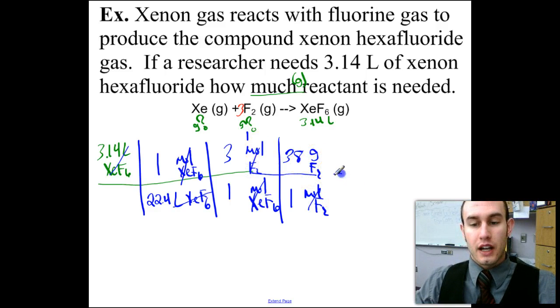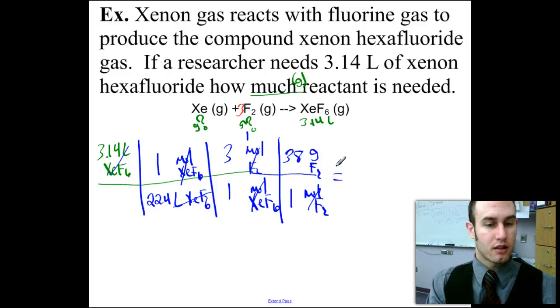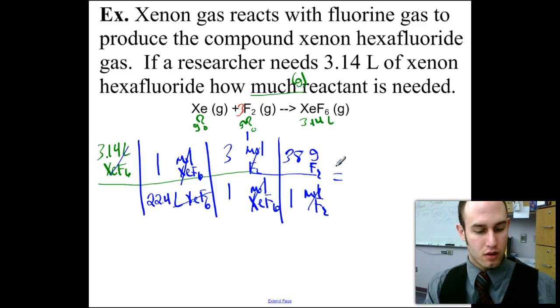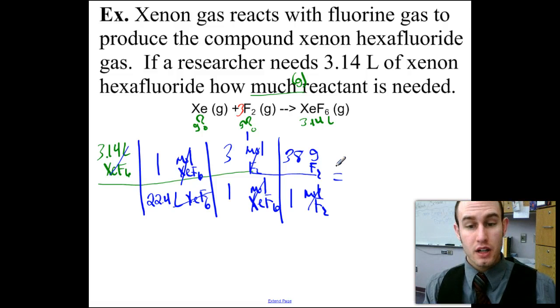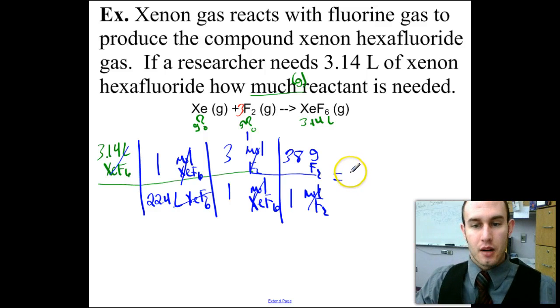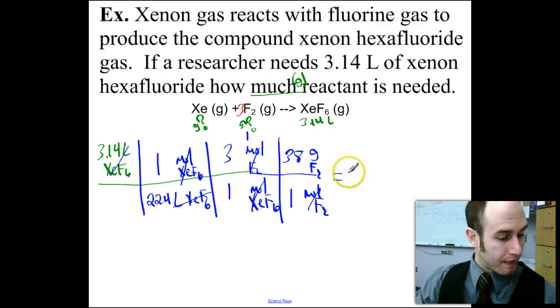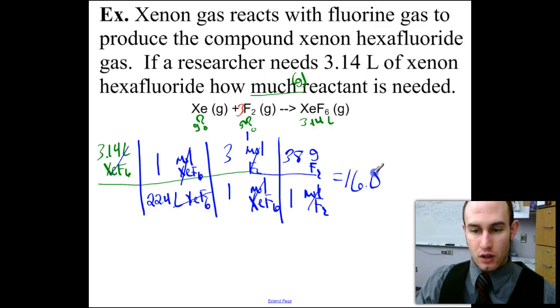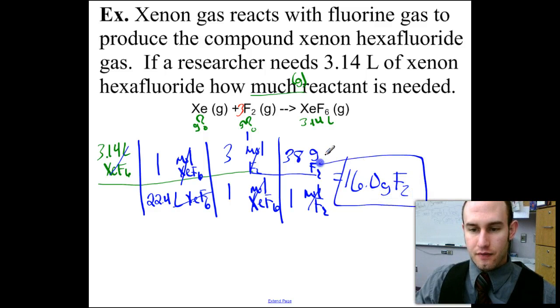Cancels my moles, and I can then type in, going across, the 3.14 divided by 22.4 times 3 times 38, and we get 15.98. I'm going to round that up to 16.0 grams of F2 needed.